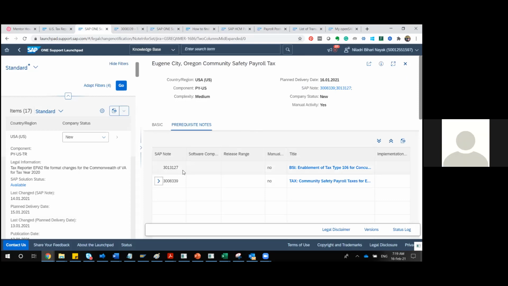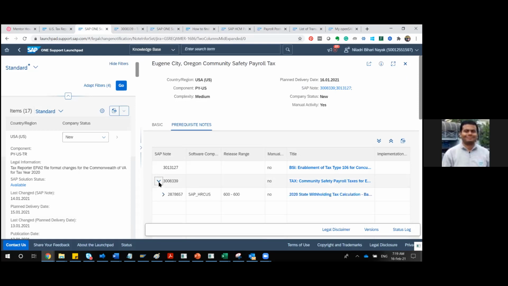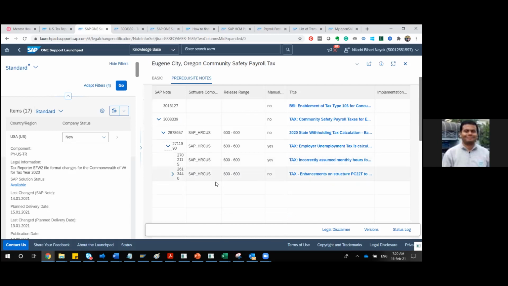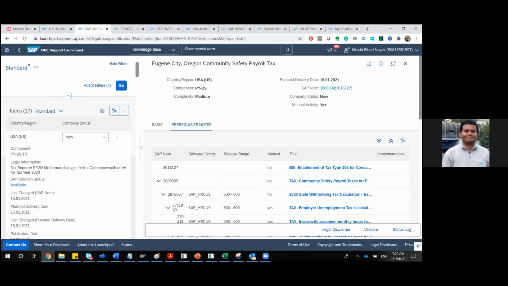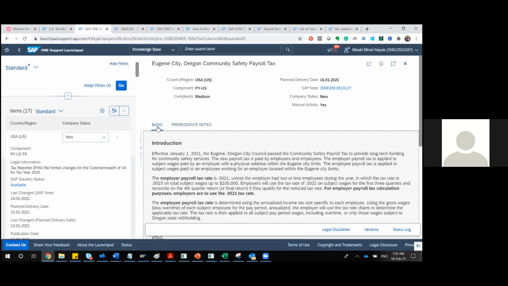Yes. So it's a kind of tree-like structure. Before applying this 3008-339, again it will have certain prerequisites. We are not going into that detail, but you have to understand there are certain dependencies. If you apply a particular patch, then all these problems generally resolve. You are seeing there are so many interlinked notes, so it can be like a patch. The entire thing can be covered in a patch. So this is a scenario you'll typically come across in a support project.